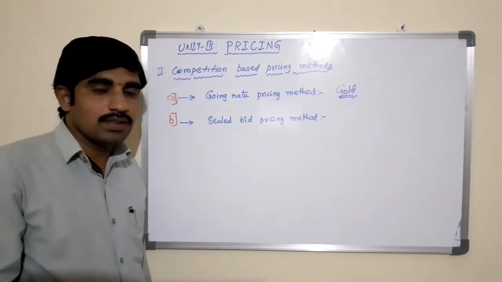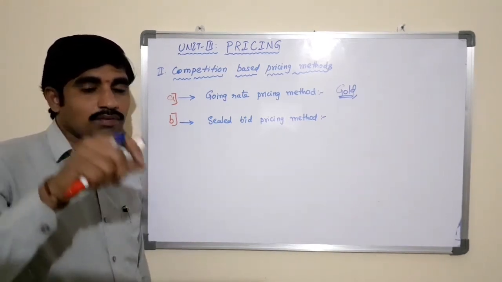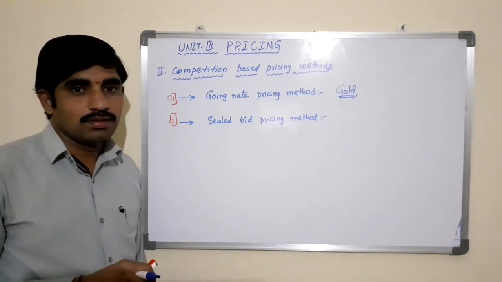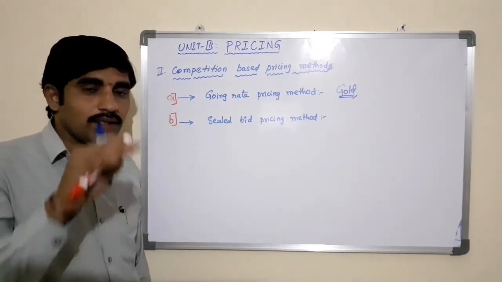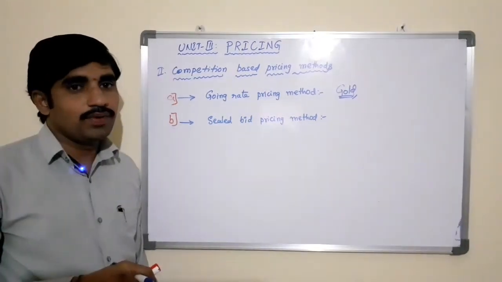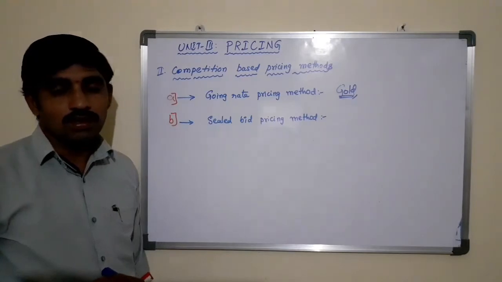So if you are purchasing gold, you need to consider the price of gold at that particular minute, fixed by the market players or the whole industry.